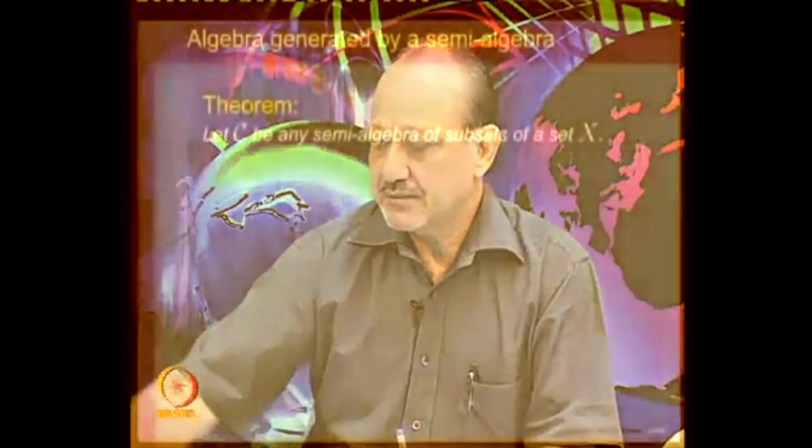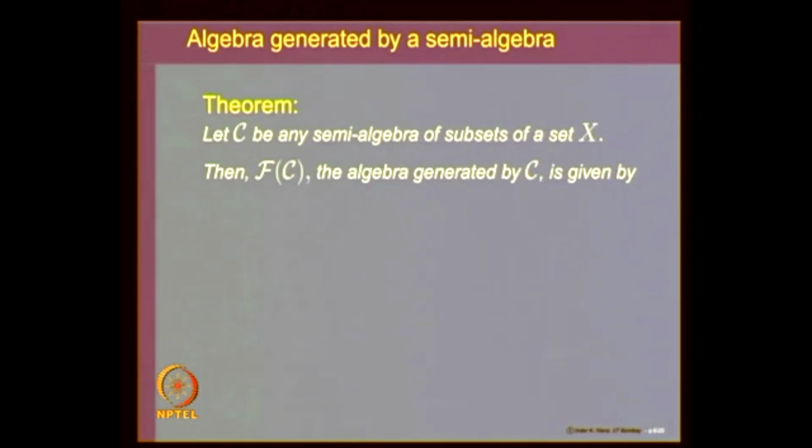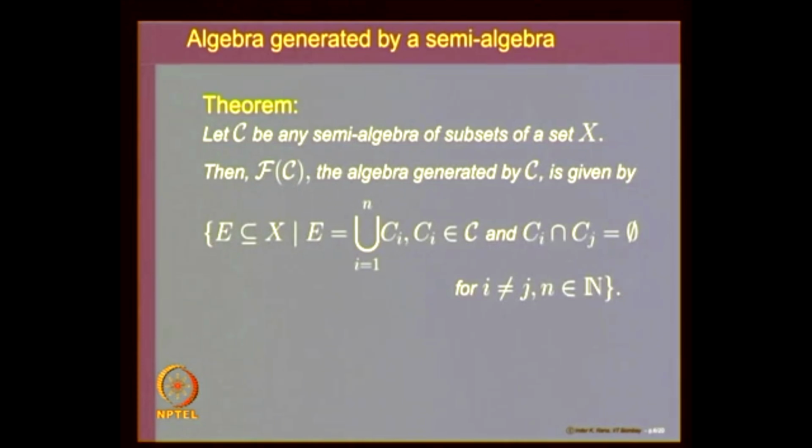The theorem states the following: let C be any semi-algebra of subsets of a set X, then f of C, the algebra generated by C, is given by the following collection. It is a collection of all subsets E in X such that E can be written as a union of a finite number of sets Ci, i say 1 to n, where each one of the elements Ci is in the semi-algebra C, and these Ci's are pairwise disjoint. So, what we are claiming is that the algebra generated by a semi-algebra is nothing but the finite disjoint union